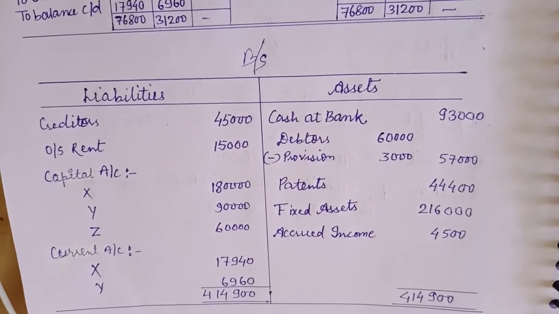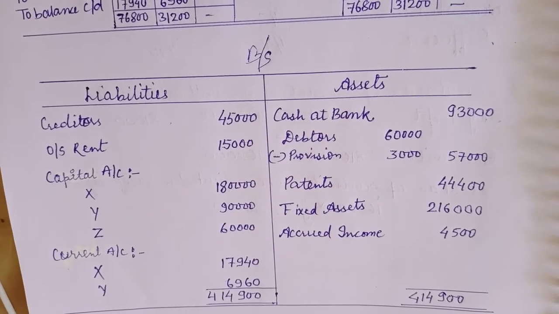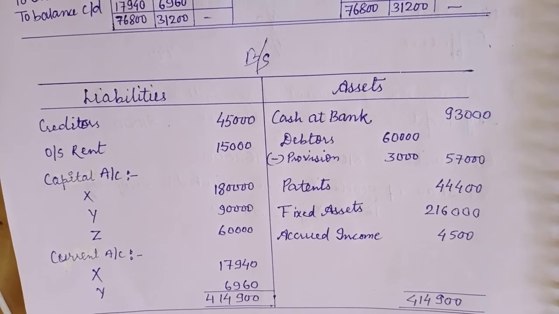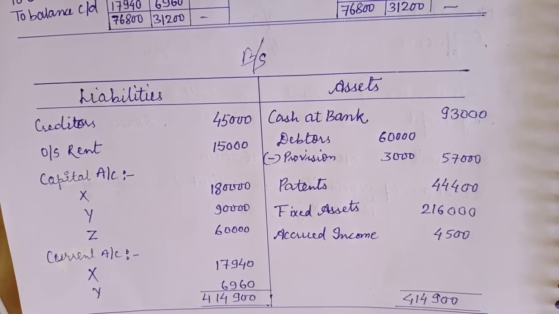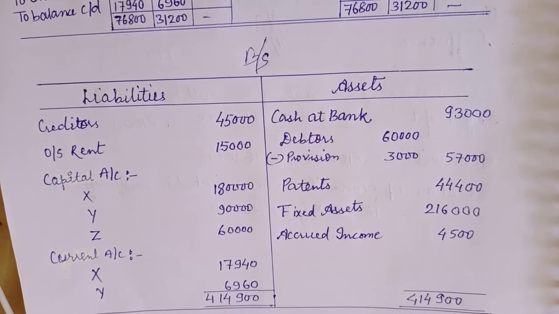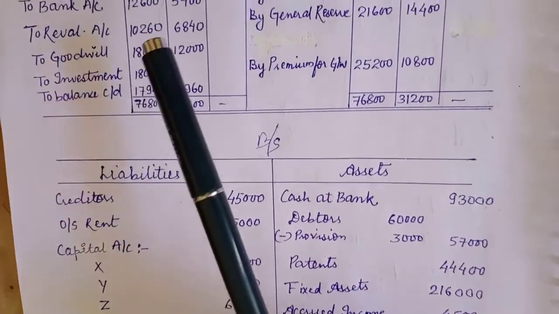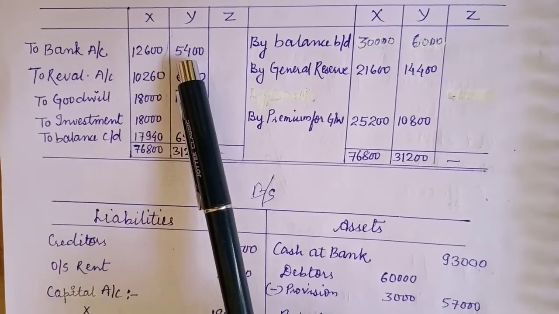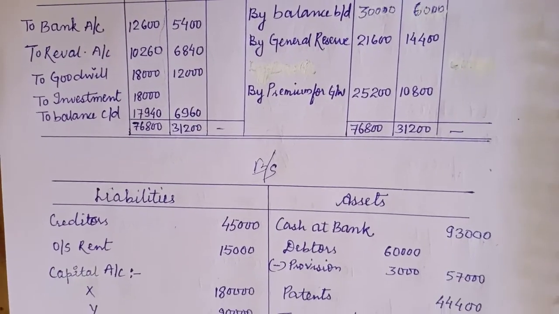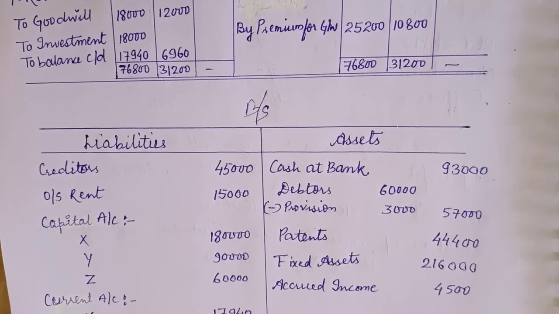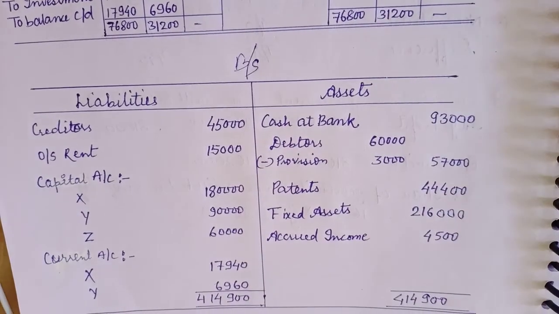So that is to be remembered: 15,000 plus the amount of capital that the new partner is bringing plus the premium amount that the new partner is bringing, and whatever amount is withdrawn by the old partners for their premium of goodwill will be deducted. Then we will get the balance as 93,000.